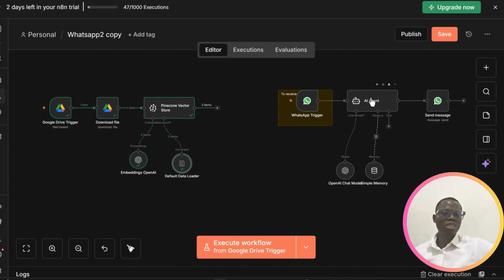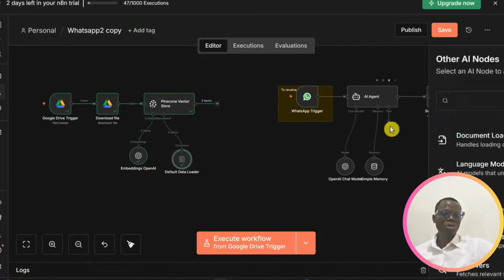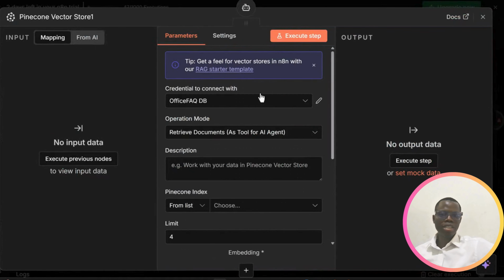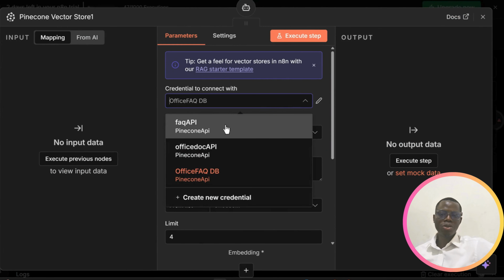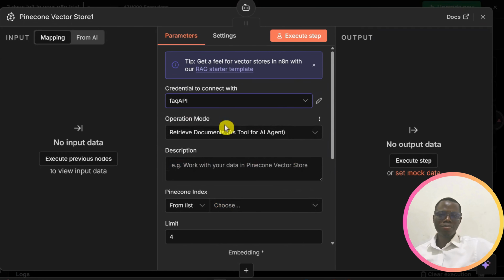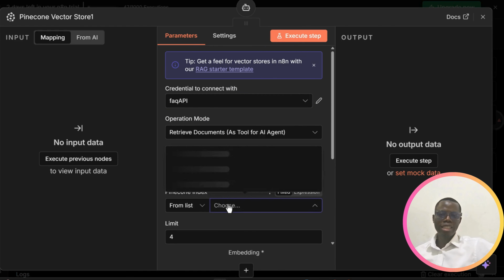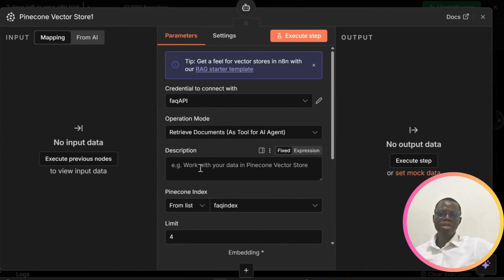So the next question will probably be, how do we now add it to the agent here? How will my WhatsApp agent leverage the information in my knowledge base to respond to our clients? So we had this Pinecone and had it here. So come to tools here and choose Pinecone. Choose the Pinecone here, just like we configured earlier on. So choose the one that you will need, the one I just configured. Is it this one or index? I can't even remember. And then the index here will be FAQ index. You can put a description here if you want, but I'll just keep that. And that's all.